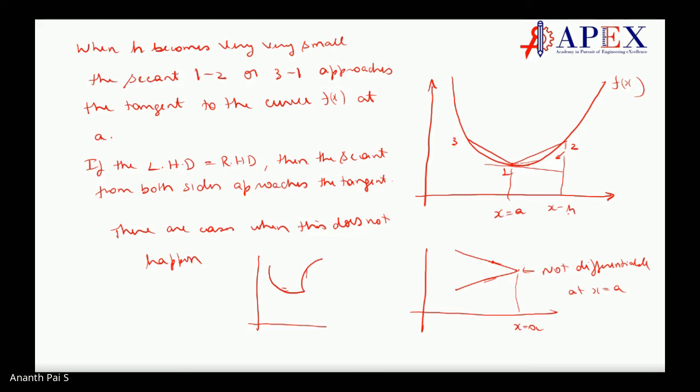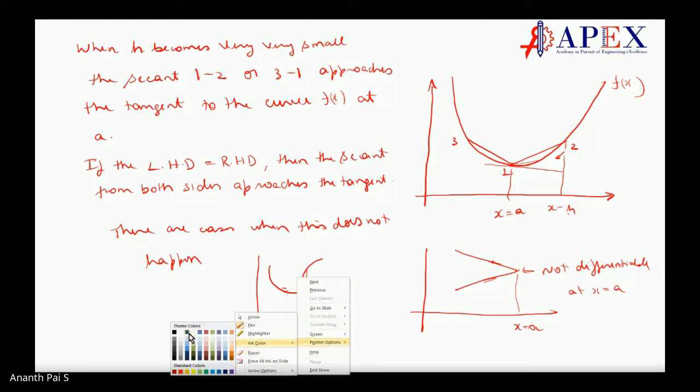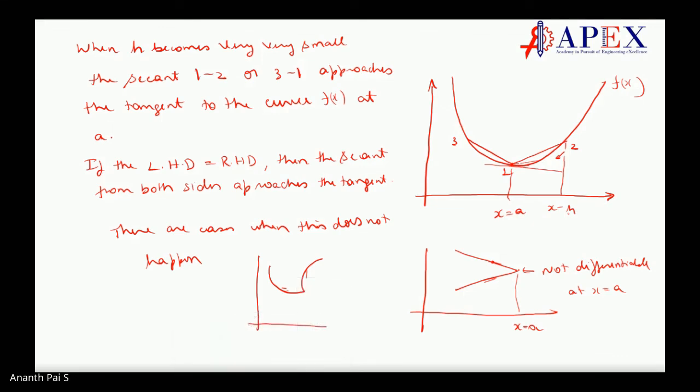Now observe here at this point, let me use another color. If I take a secant over here, it will be like this, and when it goes here, it is like this, correct? As it approaches here, it may approach a line here, and this will approach a line here. Both the tangents are not coinciding. Both the secants are not coinciding. So that means it is not differentiable.